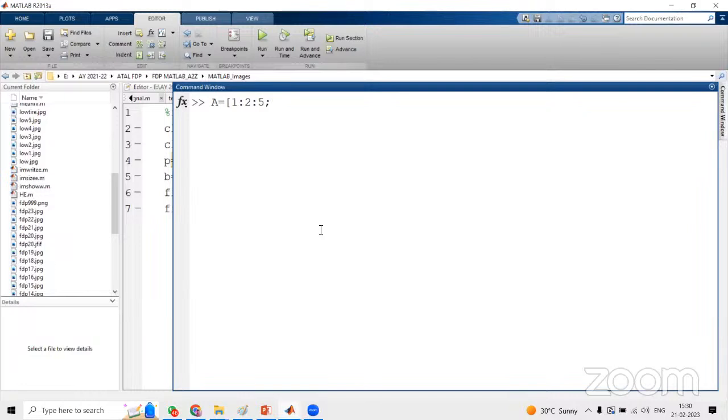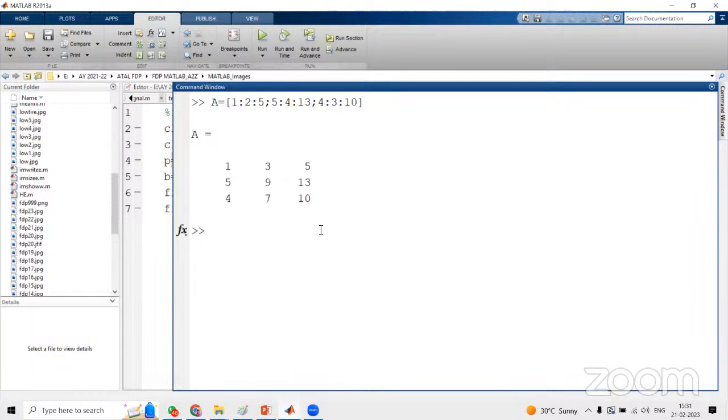Terminated by a semicolon, that is the first row. The second row starts from 5 and the increment is 4. So 5 plus 4 is 9, 9 plus 4 is 13. That is the second row. And for the last row, let us assume 3:2:10. So enter. You can see here, instead of typing all the values, the first row is 1, 3, 5, and the second row is 5, 9, 13.